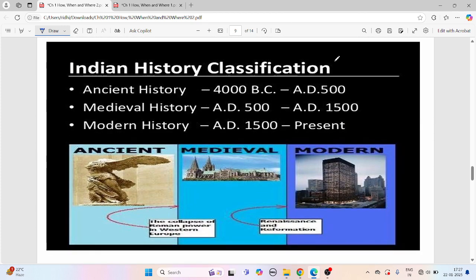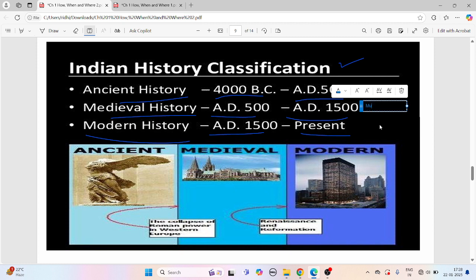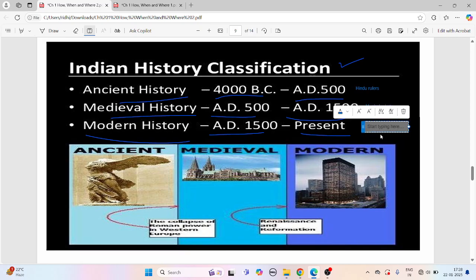Right? So, Indian history classification: ancient history, medieval history, modern history. Ancient is 4000 BC to AD 500. Medieval is AD 500 to AD 1500. And modern is AD 1500 to present. Now, in ancient there were Hindu rulers. Talking about medieval, there were Mughal rulers. And talking about modern history, there were British rulers.